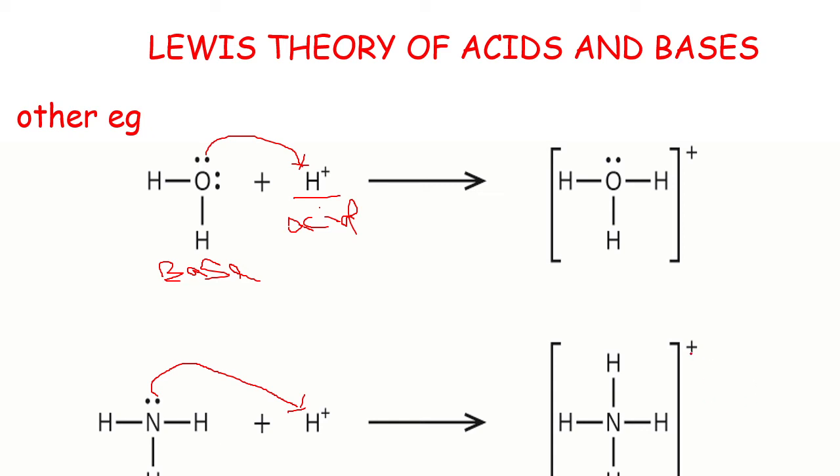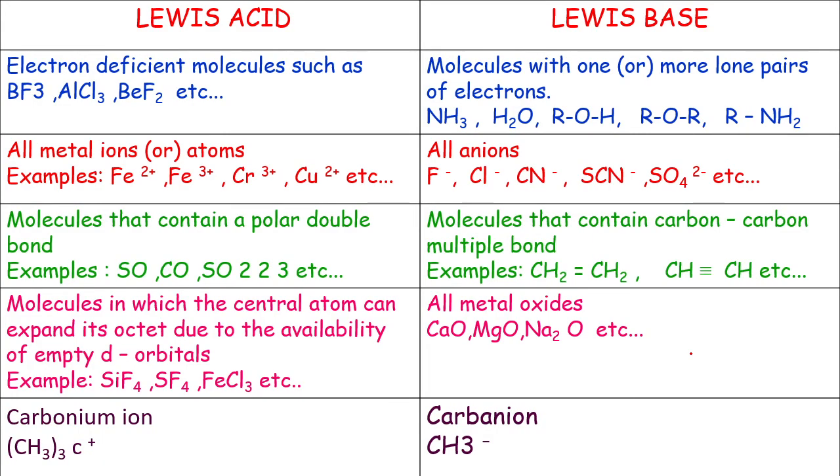Now let us see the differences between Lewis acids and Lewis bases. A Lewis acid is an electron deficient molecule such as boron trifluoride, aluminum trichloride, beryllium difluoride.